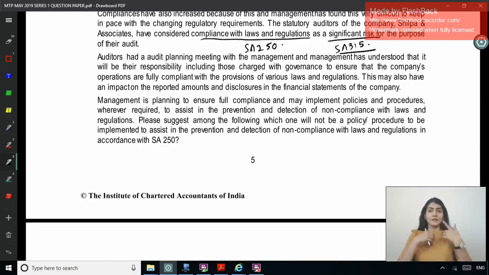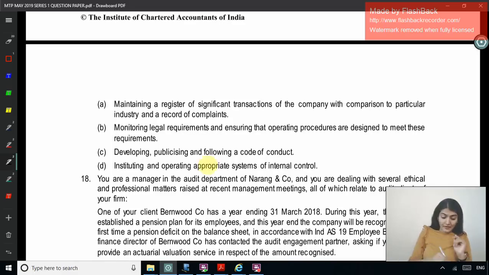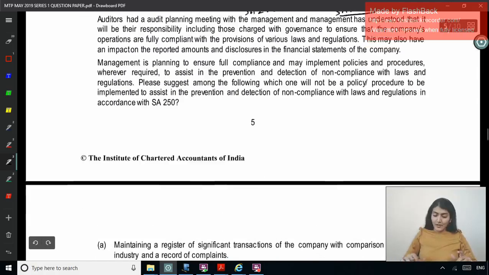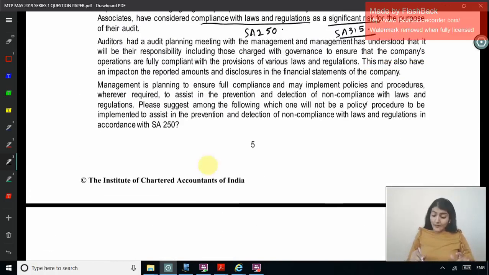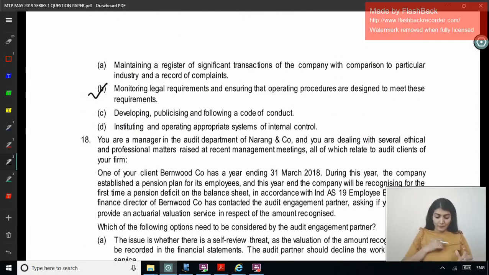Right? Whose responsibility to comply with law regulation? Management's responsibility. So what steps should be taken by the management to ensure compliance with law regulation? Maintaining a register of significant transactions of the company with comparison to particular industry and a record of complaints. Okay. Monitoring legal requirement and ensuring that operating procedures are designed to meet these requirements. Legal requirement, right? There should be a policy procedure for the same. Right? What does it say? Will not be a policy procedure to be implemented. So second one, will be a policy procedure implemented.